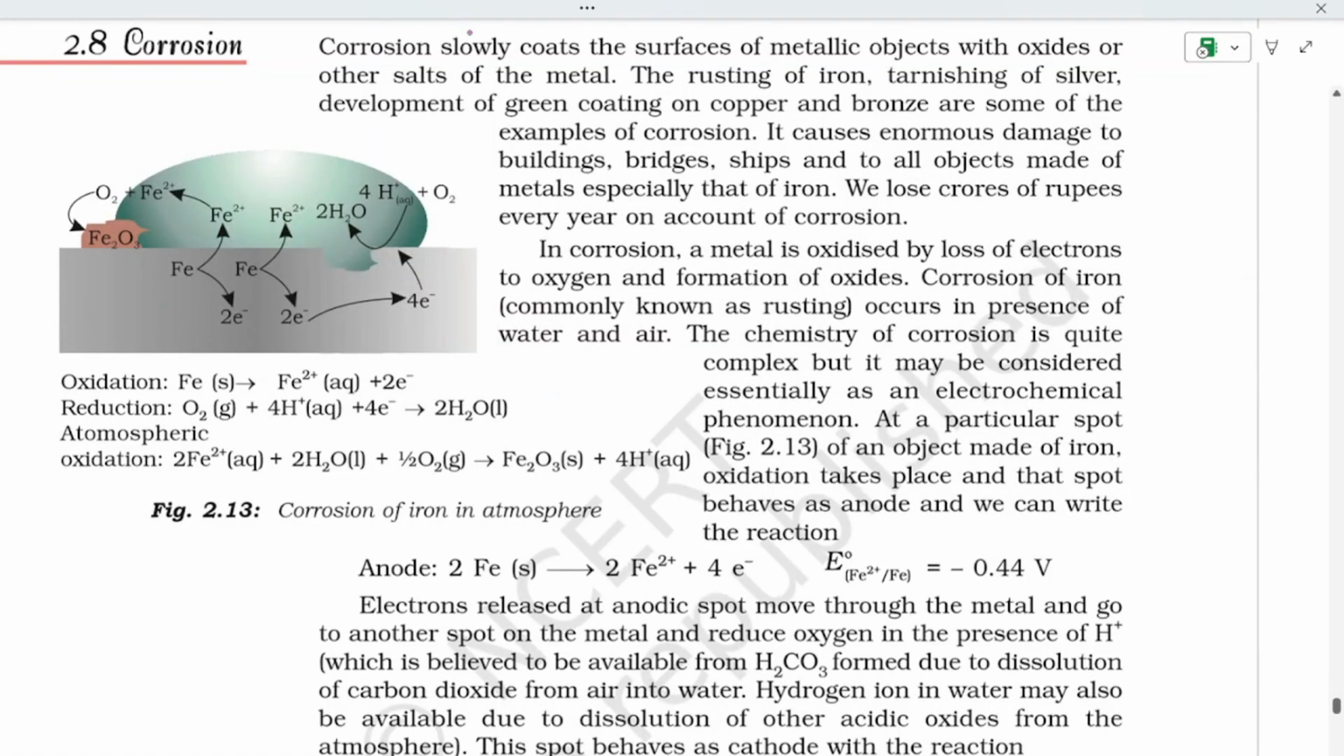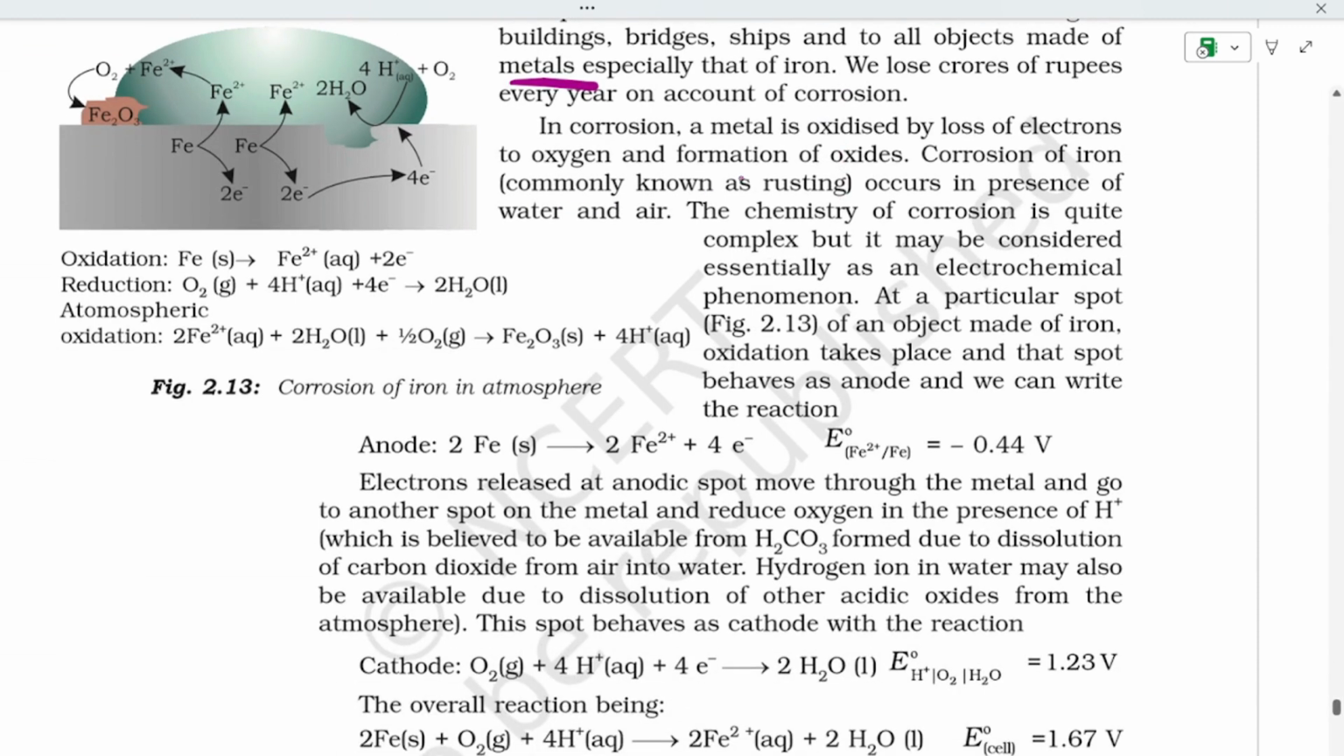Corrosion is the slow coating of the surfaces of metallic objects with oxides or other salts of the metal. The rusting of iron, tarnishing of silver, and development of a green coating on copper and bronze are some examples of corrosion. It causes enormous damage to buildings, bridges, ships, and all objects made of metals. In corrosion, the metal is oxidized by loss of electrons to oxygen, forming oxides. The chemistry of corrosion is quite complex, but it may be considered essentially as an electrochemical phenomenon.